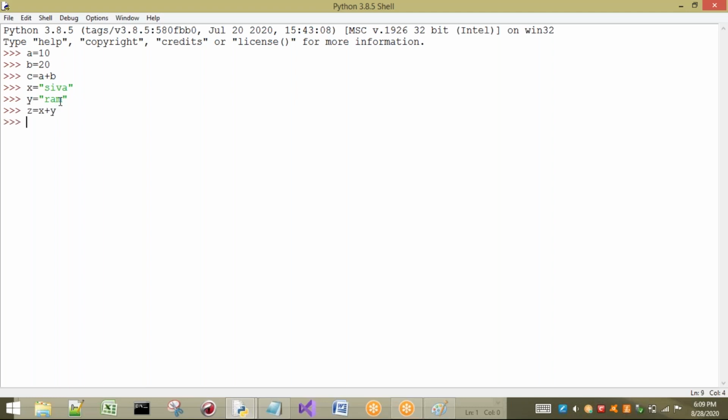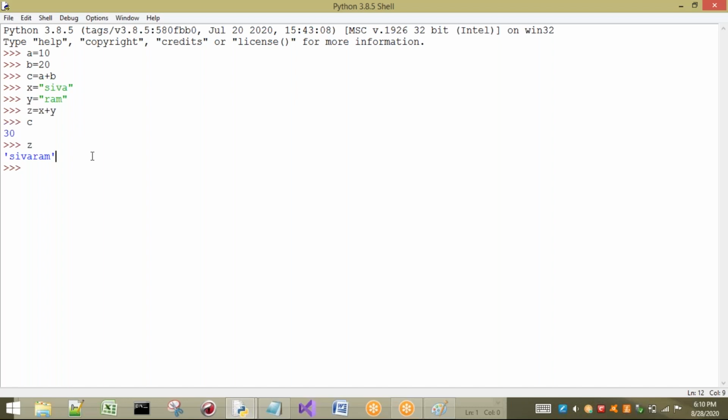So if I press enter, there is no error. The program is completed. If I print C, what is the generated output? A plus B, it is nothing but 30. So you can see 30. If I print Z, what are we going to get? Shivaram is going to be printed. So you don't know what is happening in this program, because here this plus is going to act as a concatenation symbol, and this plus is going to act as an addition symbol.